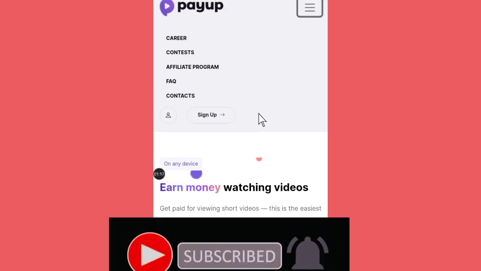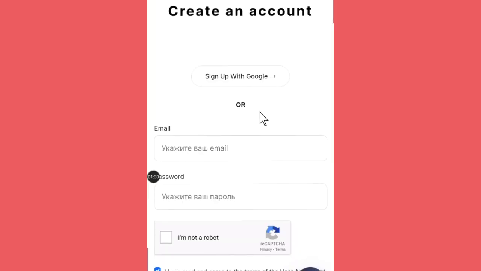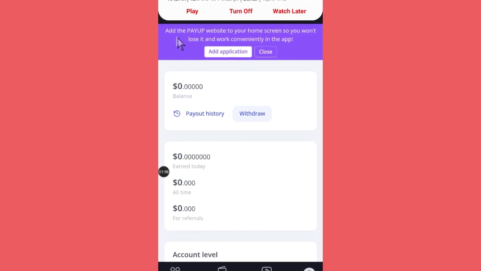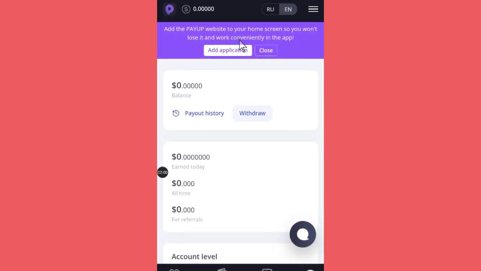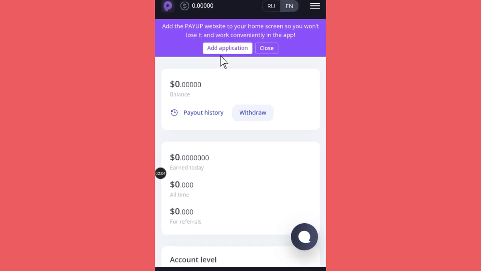So you just hit sign up here. This is how it looks. You create your account, or you can sign up with Google. So let's use Google to sign up. This is how it looks. Okay, add the payup website to your home screen. So you can decide to add this to your home screen as an app.